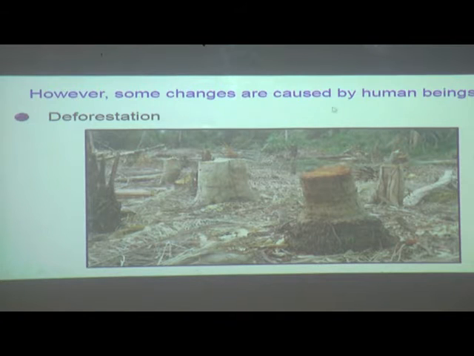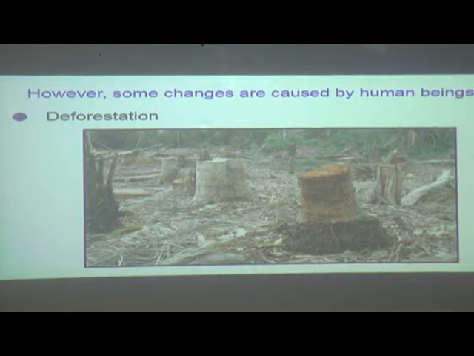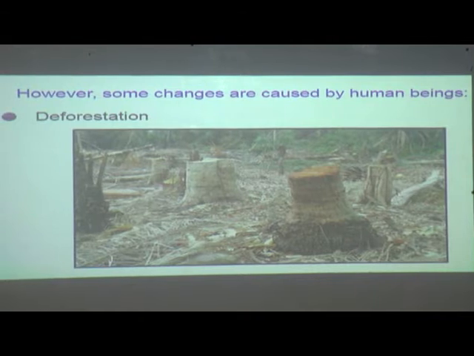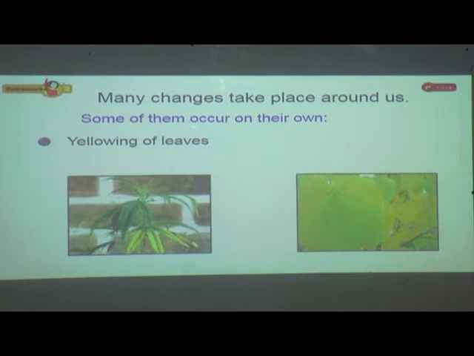In the same way we have some changes that are caused by human beings. One of them is deforestation. Human beings cut the forest for their use. They cut the forest, trees to get settled down in particular areas, to build homes, factories, huts and many more things. Some changes that occur in nature naturally are called natural changes. These are the natural changes that occur in nature. No one is responsible for it. It occurs in nature naturally.